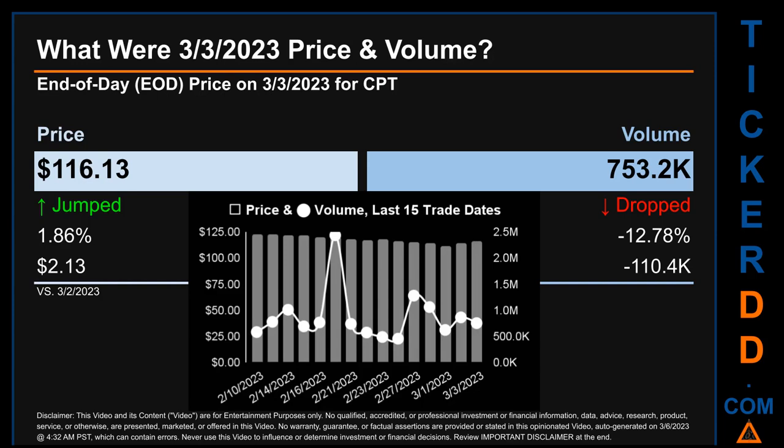The graph shows price and volume for the last 15 trade dates. Across a range of $11.23, the max and minimum end of day price were respectively 123.19 and 111.96. Volume saw a range of 2 million, from a day low of 454.6 thousand to a day high of 2.4 million.